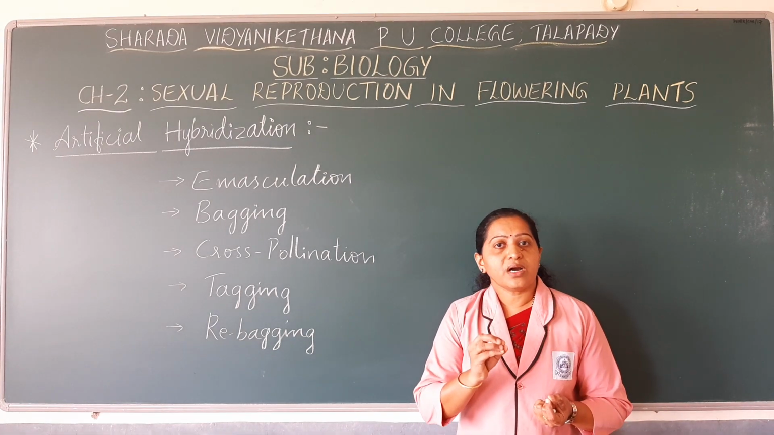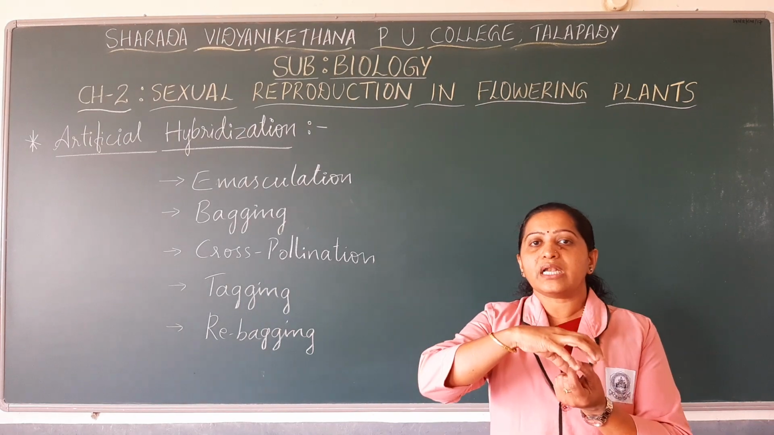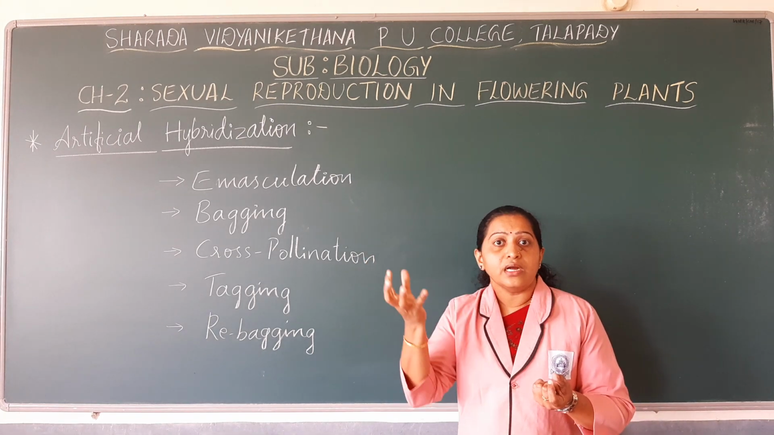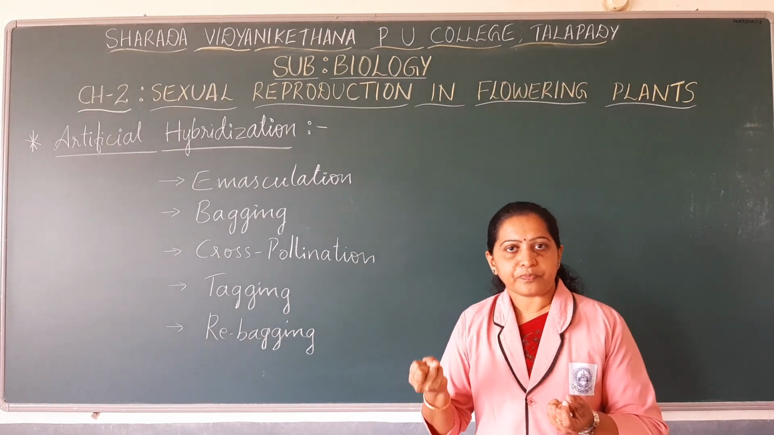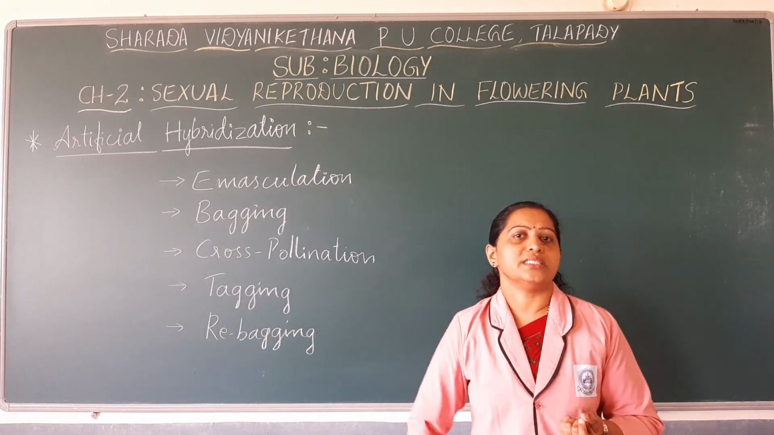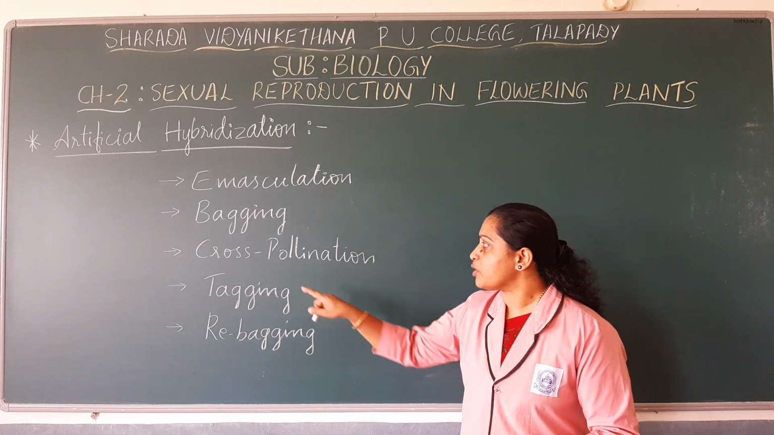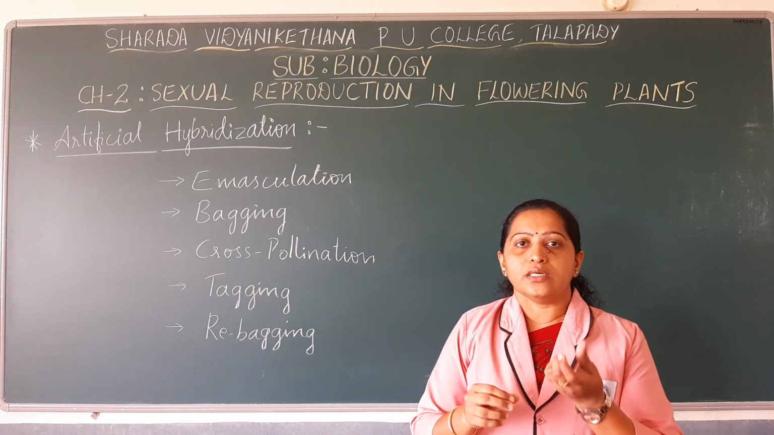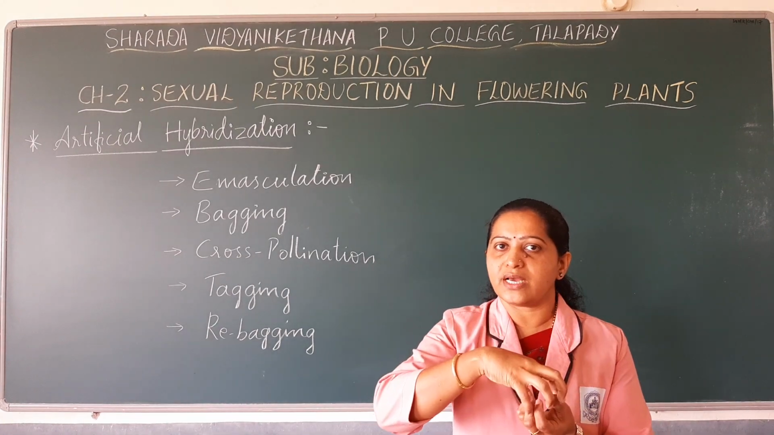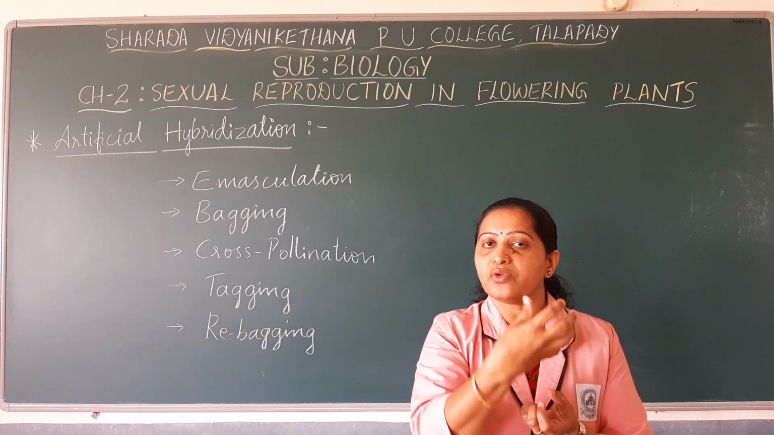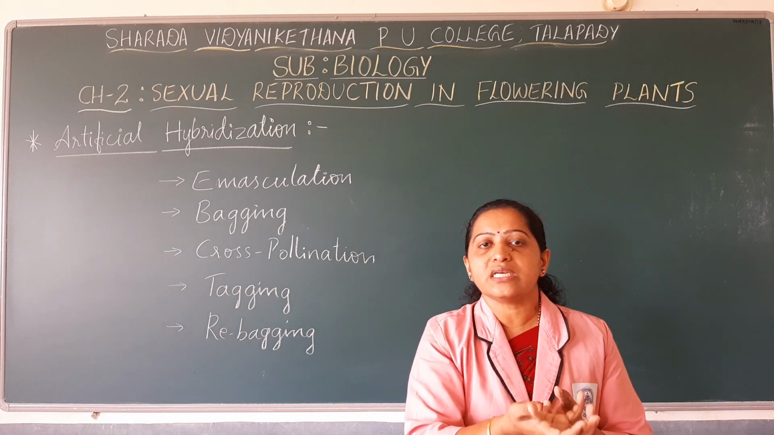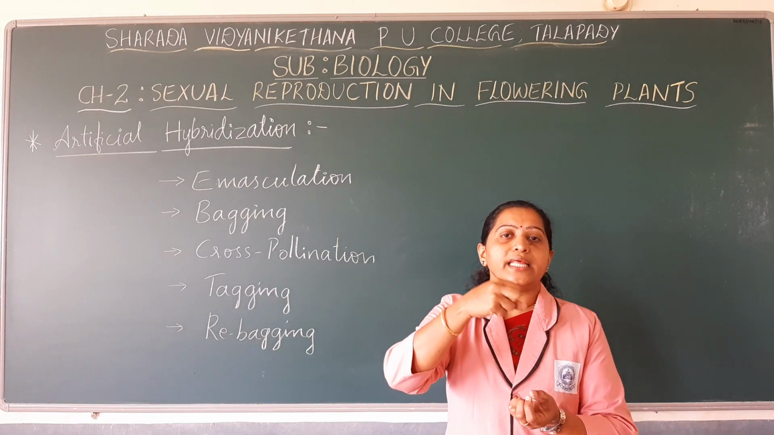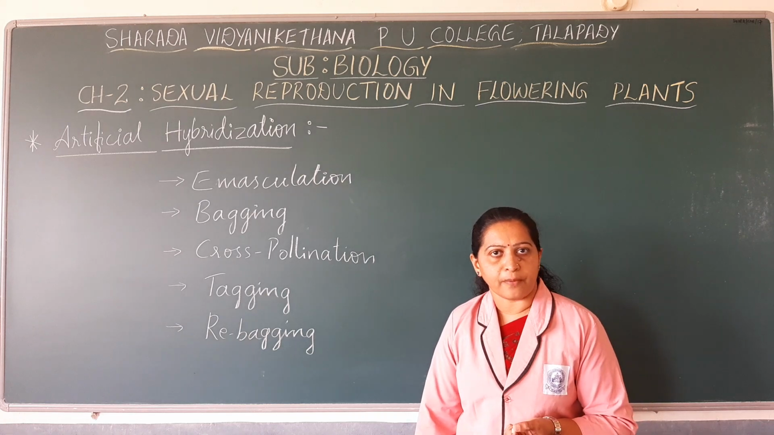Once the stigma becomes receptive, the butter paper bags are slowly removed and then the desired pollen grains, remember, desired pollen grains, are collected and dusted on the receptive stigma. This process is known as cross pollination. In cross pollination, the butter paper bag is slowly removed from the emasculated flower when the stigma becomes receptive, and the desired pollen grains are collected and dusted on the stigma of the flower.